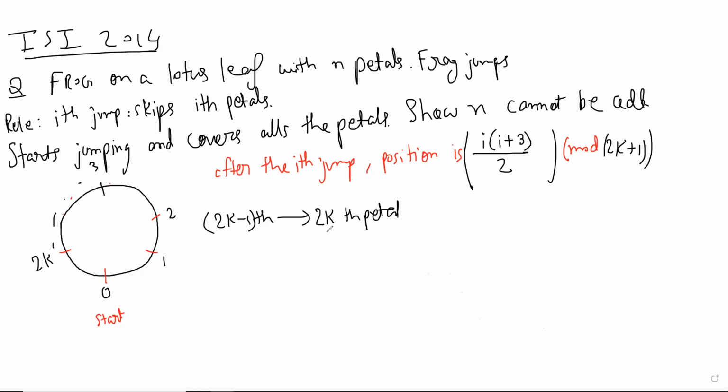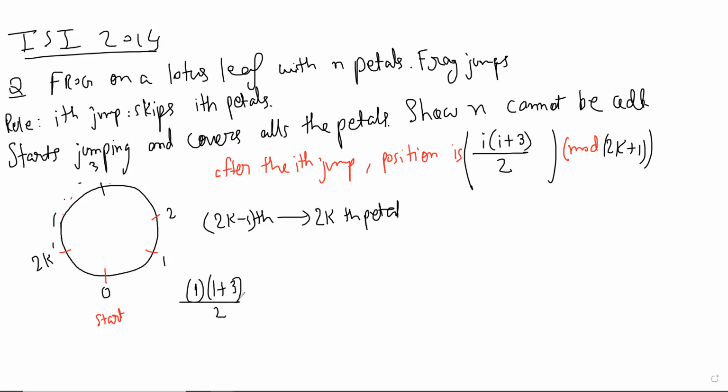That is right, but let us think a little bit. We want to say that all the petals cannot be reached, right? So notice one thing here: let's see what is the extent of this.